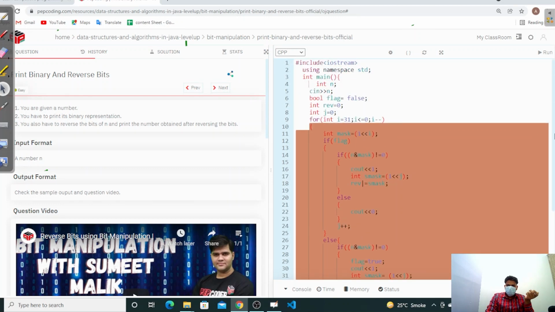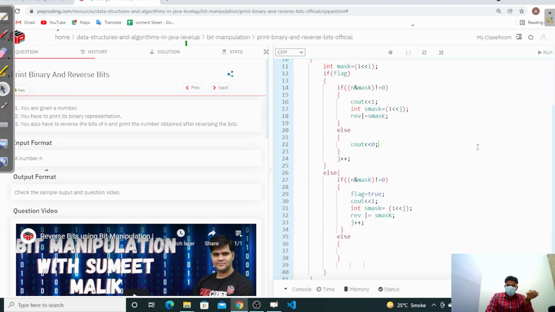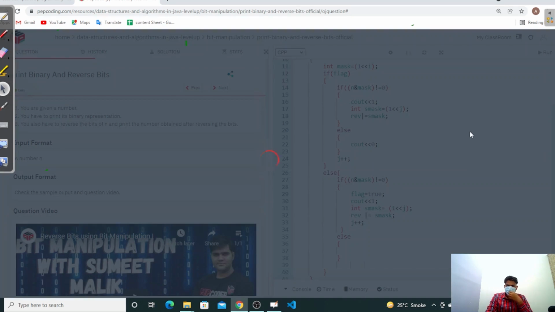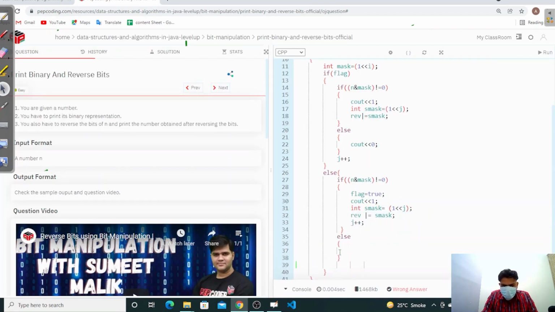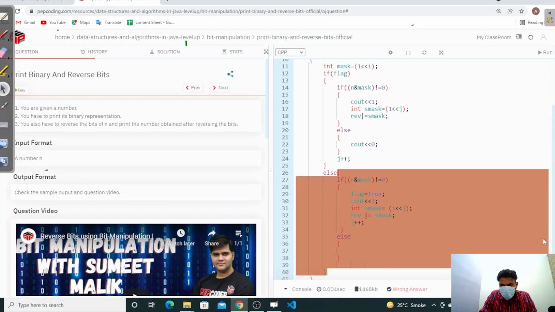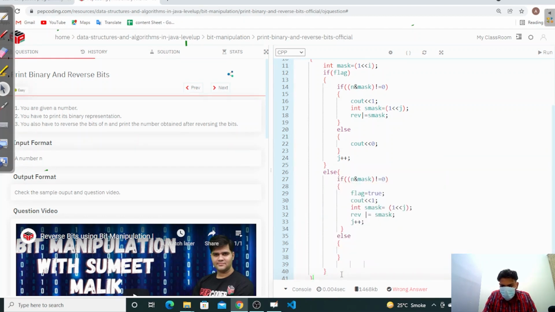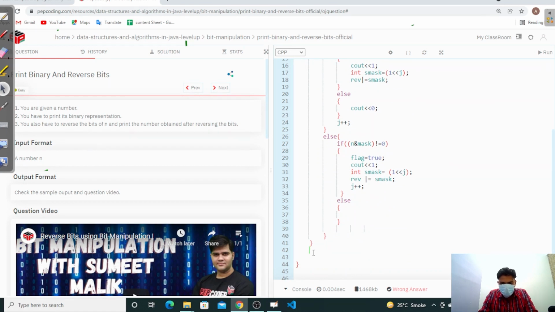I think we are doing the same thing, so we are going to run this. Oh sorry, we are not printing now. We have to just print it. So we have to just print the reverse digit and this digit, cout endl, cout reverse endl.